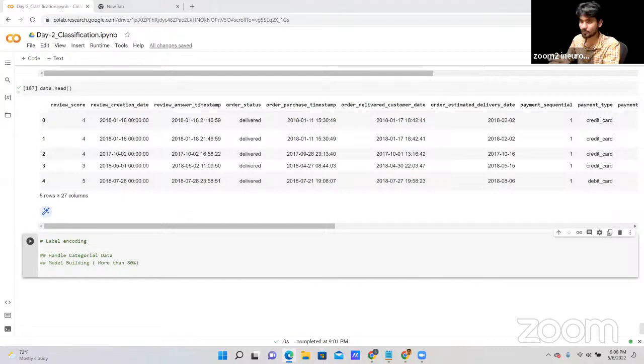I have to cover lots of things, guys: first modular coding, logging, database part, Docker, and a little bit of the DVC concept. I'm not going into much depth in DVC, but till Dockerization I will try to cover it, even with modular coding.